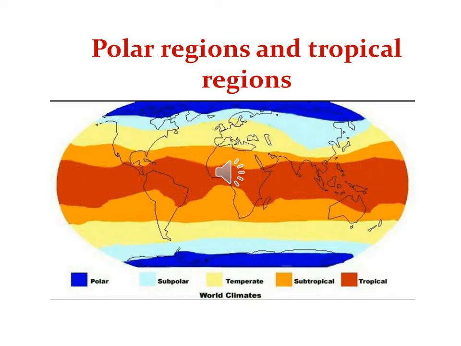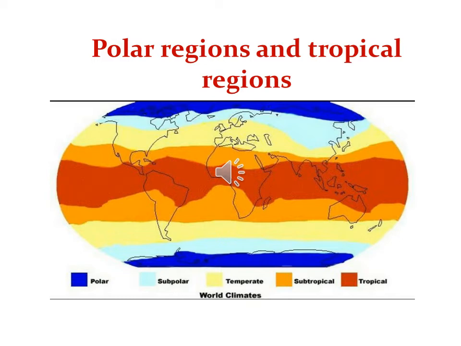The blue colored region, deep dark blue colored region at the top and the bottom, these are the polar regions. They have extremely cold climatic conditions. It is always snowy there. Always the mountains are covered with snow there. It is very, very cold there, right?